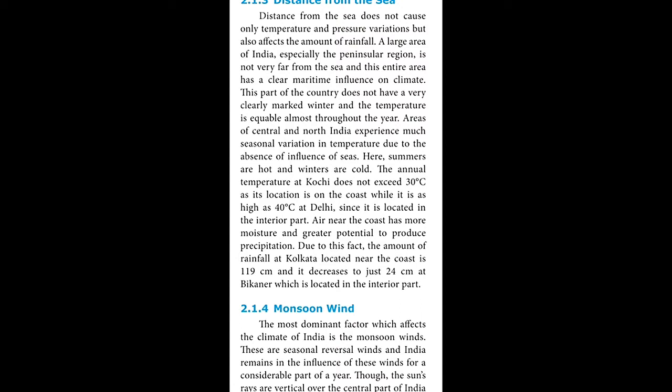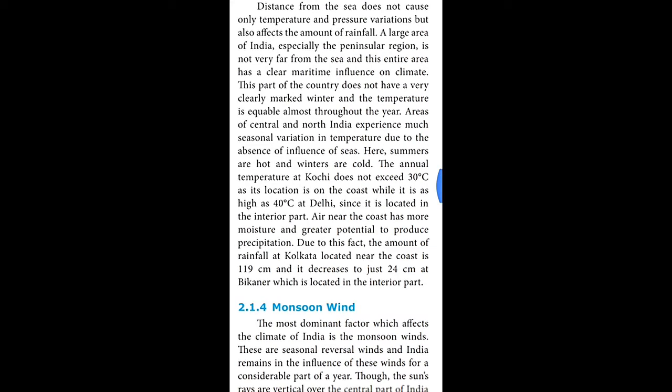But Delhi is far away from the ocean, so it records 40 degrees Celsius. It also affects rain. Kolkata, located near the coast, receives 190 centimeters, and it decreases to just 24 centimeters at Bikaner, which is located in the interior part.